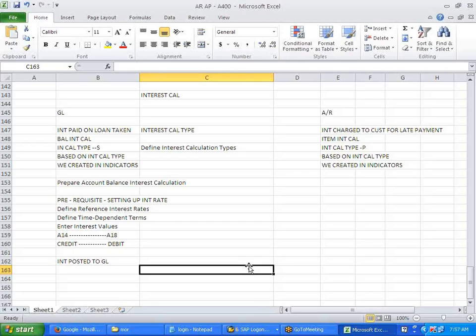Automatically it was identifying the GL in the discounts, right? Based on the transaction keys, to which we assign the GL. So that is the one part.